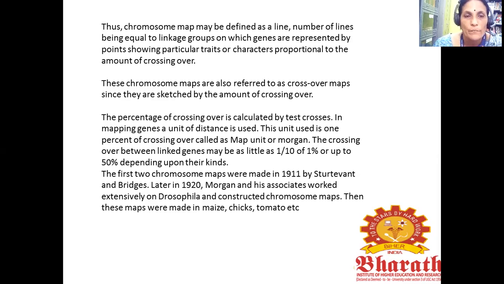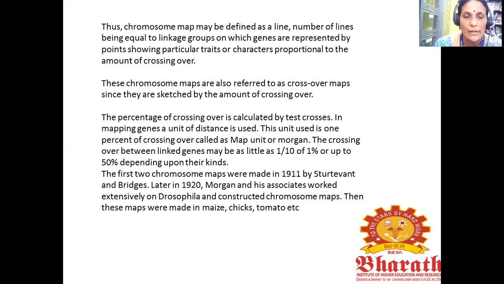Since they are sketched by the amount of crossing over, the percentage of crossing over is calculated by test crosses. In mapping genes, a unit of distance is used. This unit is 1% of crossing over, called the map unit or Morgan.